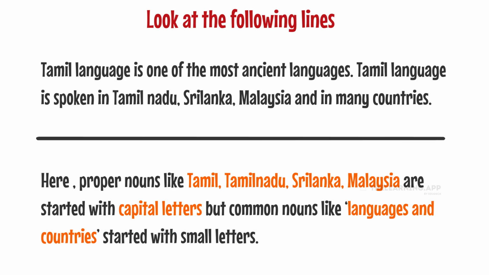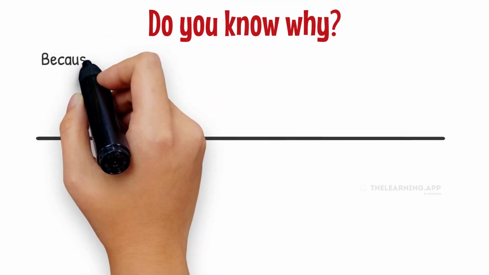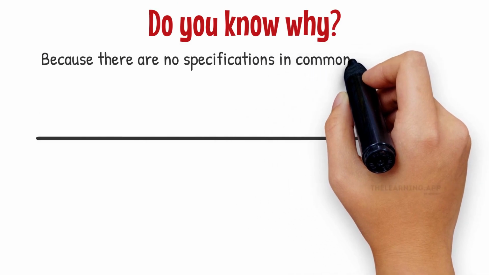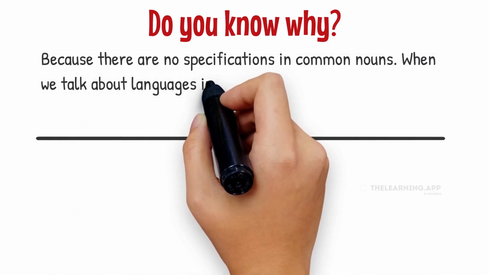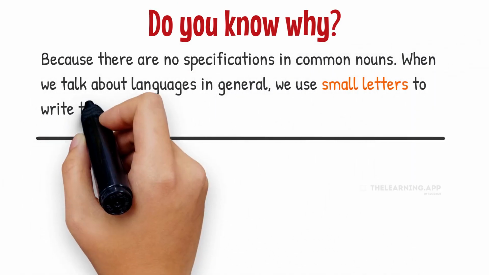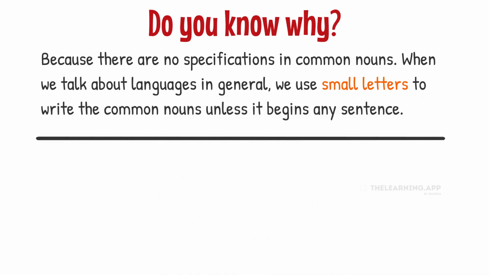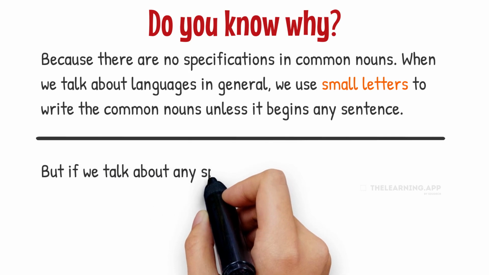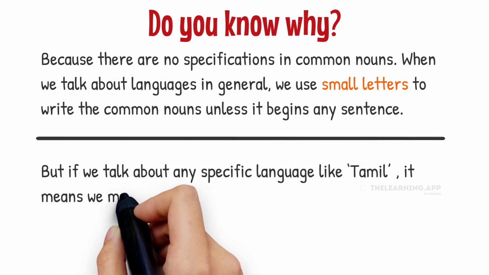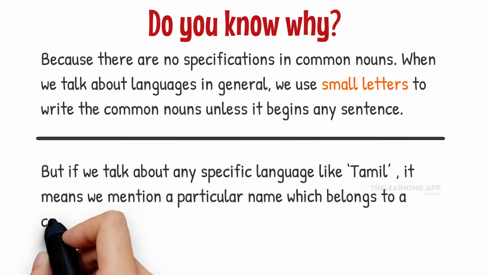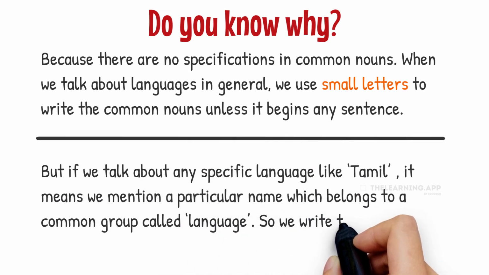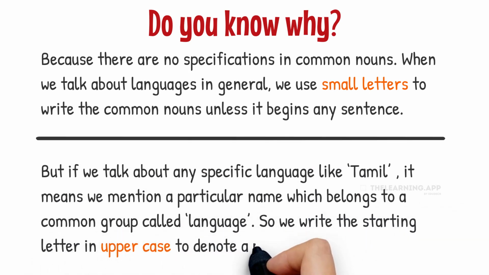Do you know why? Because there are no specifications in common nouns. When we talk about languages in general, we use small letters to write the common nouns, unless it begins any sentence. But if we talk about any specific language like Tamil, it means we mention a particular name, which belongs to a common group called language. So we write the starting letter in uppercase, to denote a proper noun.